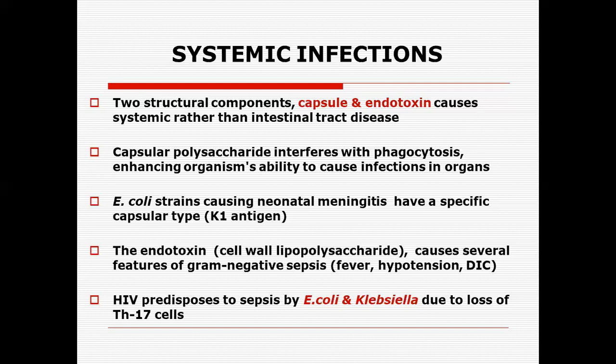So all those individuals suffering from some kind of immunodepression or immunosuppression, because of drugs or because of diseases, are really good targets for systemic infection by Escherichia coli and Klebsiella, particularly Klebsiella pneumoniae, which has a huge capsule. Whenever there is a capsule forming strain of any microorganism, the capsule acts as an antiphagocytic factor and contributes towards the virulence of the organism. So the organism is equipped enough to initiate disease in the human body because of the endotoxins, the fimbriae, and the capsules.